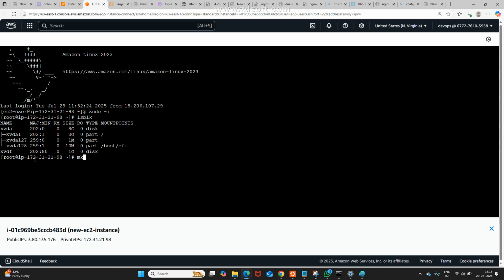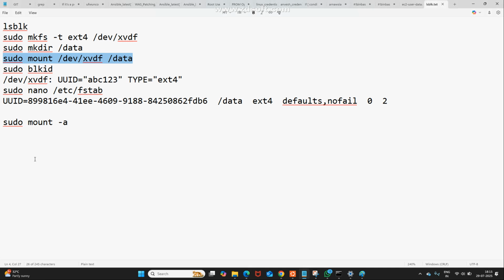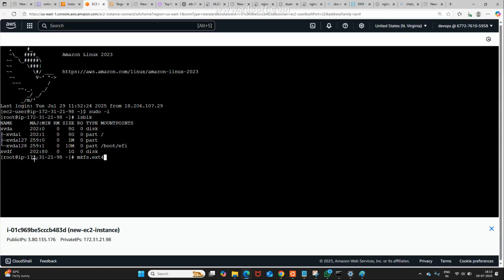mkfs.ext4. Check it here. mkfs can also take -t in between, right? You may use that one also. mkfs -t ext4, extended 4.